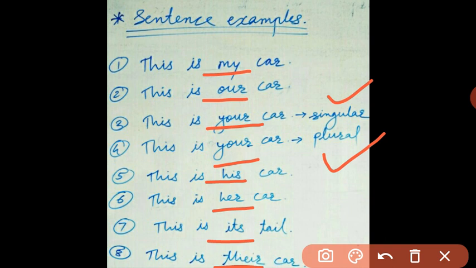So the words my, our, your, his, her, its, their, these all are showing possession, so these all are the possessive adjectives. They all function like pronouns, so they are included in the table of pronouns.